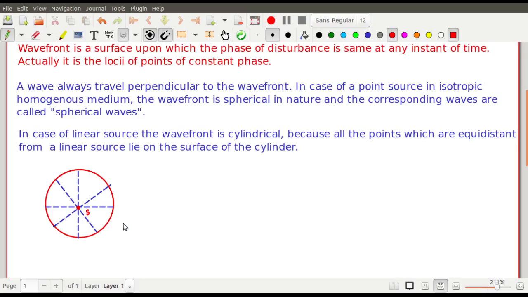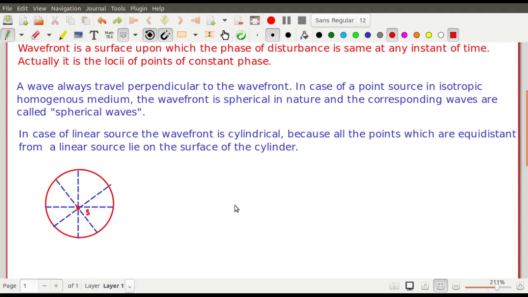Got it? And the light waves actually emanate perpendicularly from the wavefront. That means that if this is the point on the wavefront, the light wave must emanate in this direction from this particular point. It will not go in that particular direction. So from every point they emanate in a perpendicular direction. Okay, so that is the idea of the wavefront.